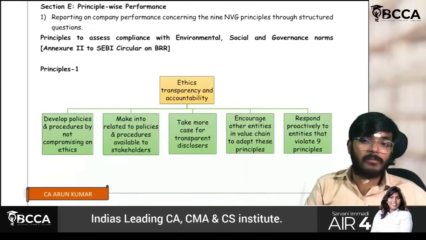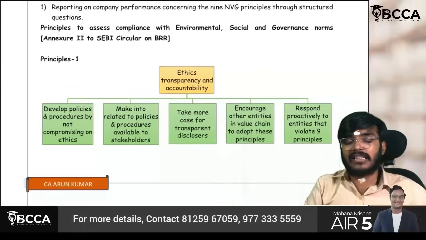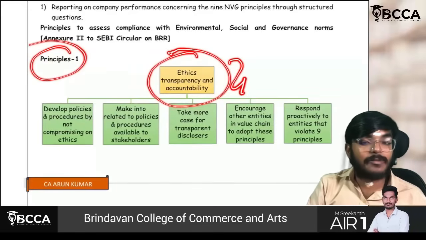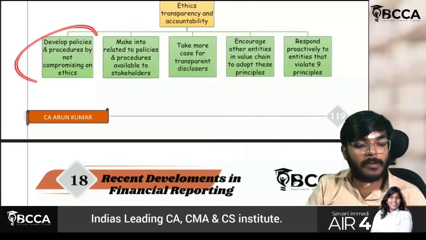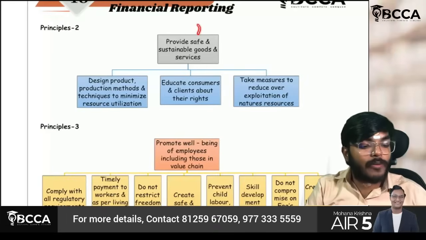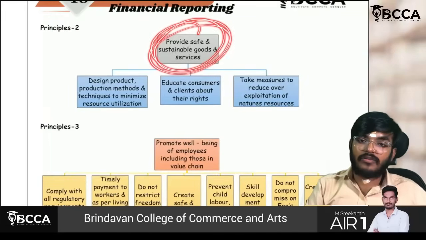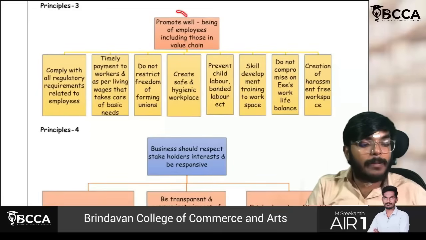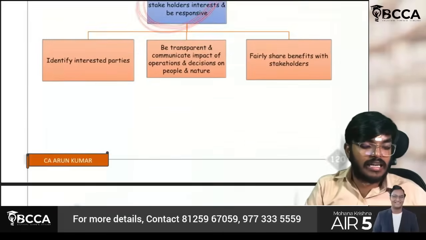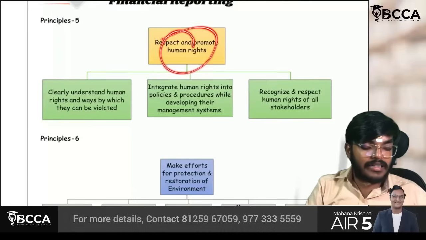So do we have to remember all these principles? Just remember these names. Principle 1 is ethics, transparency and accountability. There is no need for you to remember all these things. It is not possible also. Second, provide safe and sustainable goods and services. Third, promote the well-being of employees. Next, business should respect the stakeholders. Next, respect human rights.